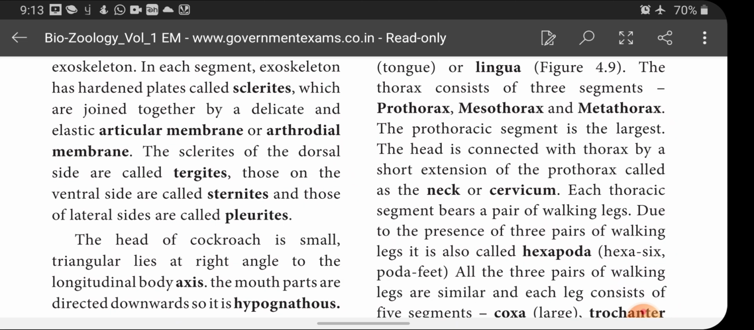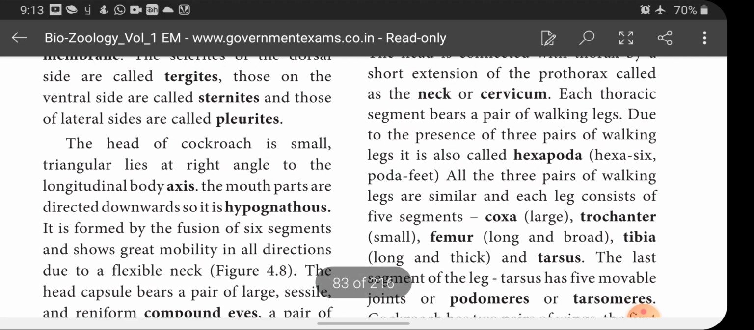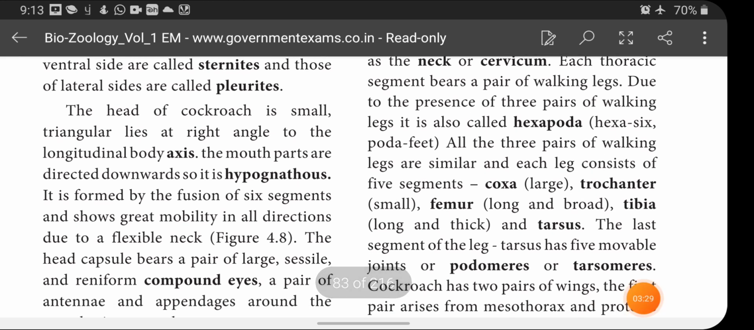Okay, each segment is covered with hard exoskeleton, and these hardened plates are called sclerites, right? When the sclerites are present on the dorsal side of the segment, they are called tergites. When on the ventral side, they are called sternites, and on the lateral side, they are called pleurites. Okay, and the head of the cockroach is small, triangular, lies at a right angle to the longitudinal body axis, and the mouth parts are directed downwards, so it is hypognathous.